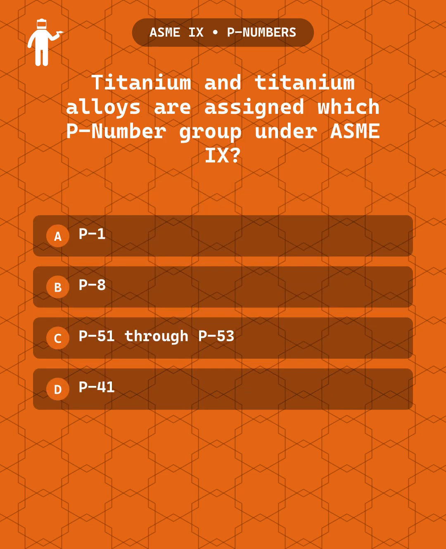Question 10. Titanium and titanium alloys are assigned which P number group under ASME IX: A. P1, B. P8, C. P51 through P53, or D. P41.